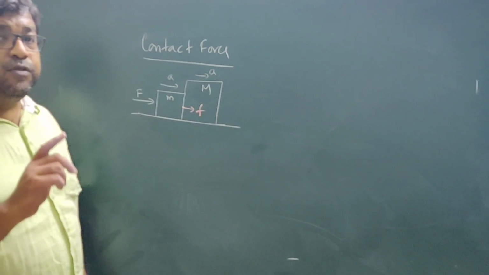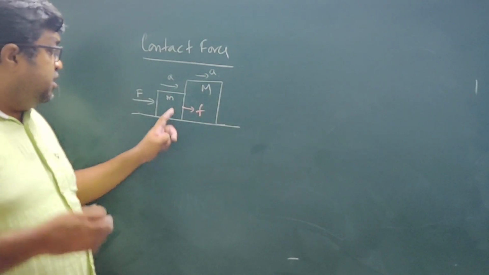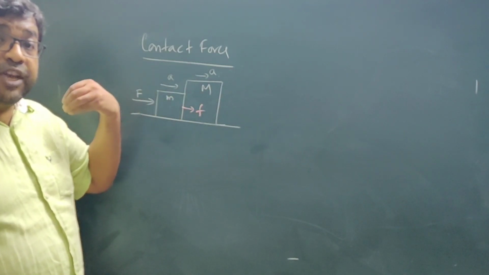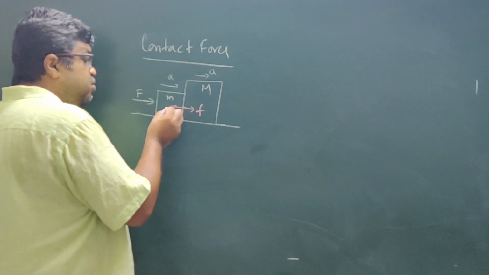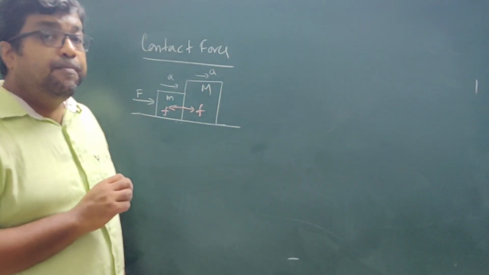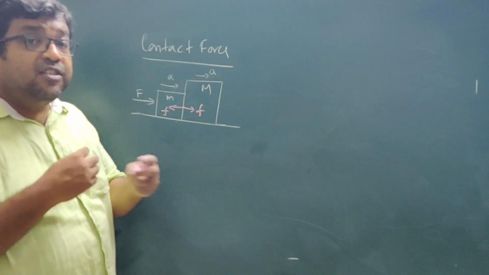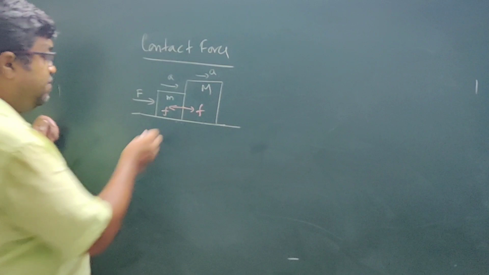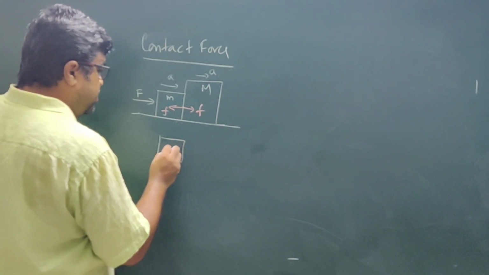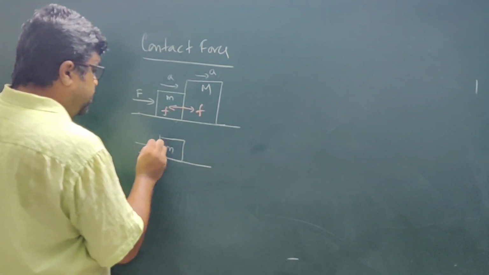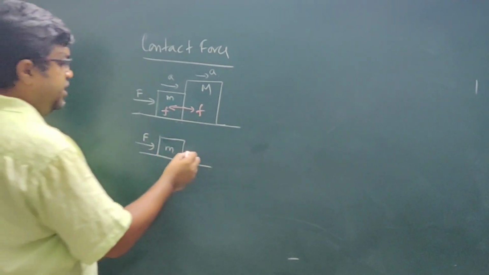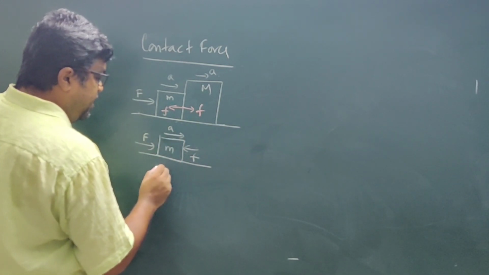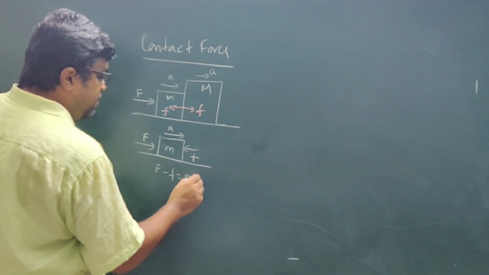Okay. Now this is the internal force. Internal force is like action. This force is the action acting on capital M, so it will produce a reaction. That reaction force will be small f acting on small m. Both are f, because action and reaction are always equal in magnitude and opposite in direction. So if I draw the free body diagram for this mass separately, this is M. In this direction we have force capital F, in this direction we have force small f, and it is moving with acceleration a. So for this mass I can write F minus f is equal to M into a.